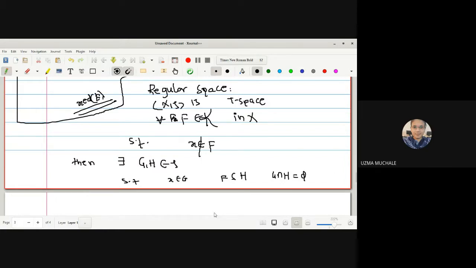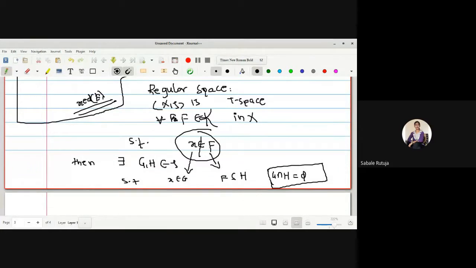So this condition: X belongs to G, and the other open set contains the closed set. And what is the consideration? The two different open sets are completely disjoint. Have you understood what a regular space is?